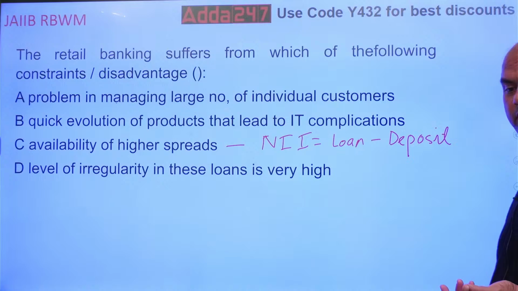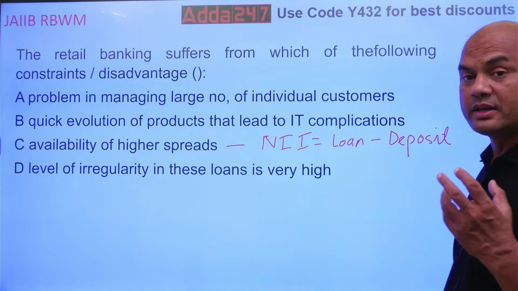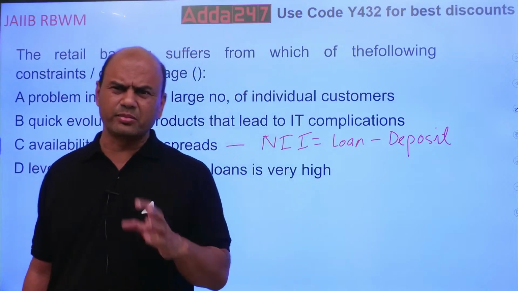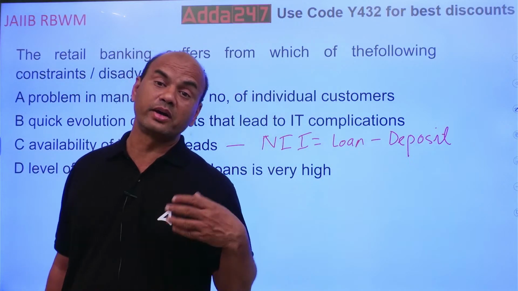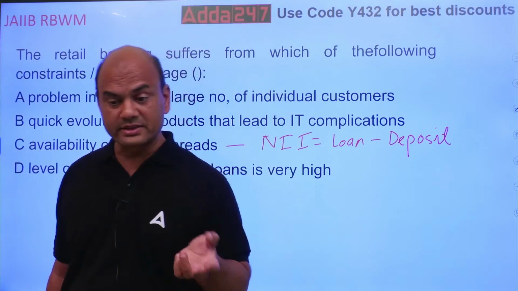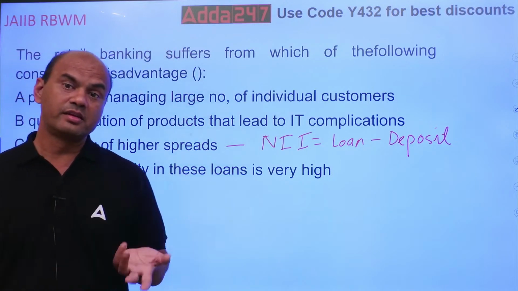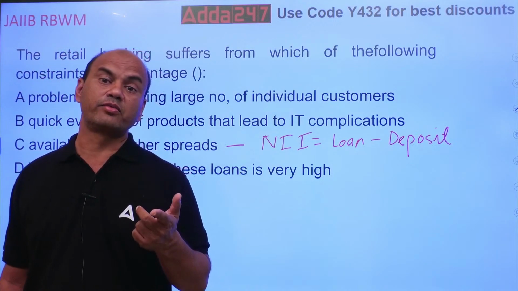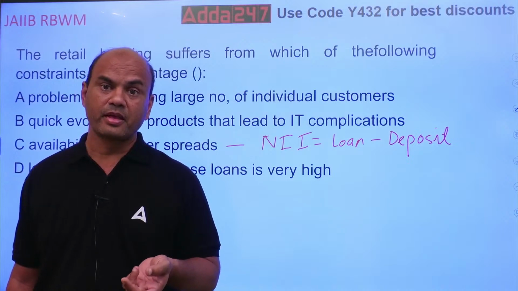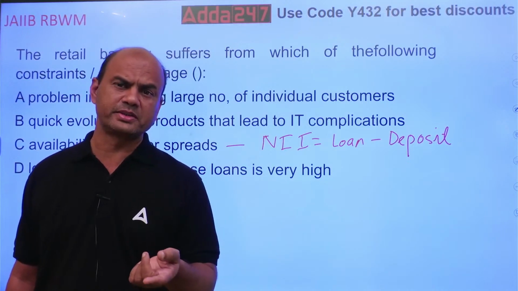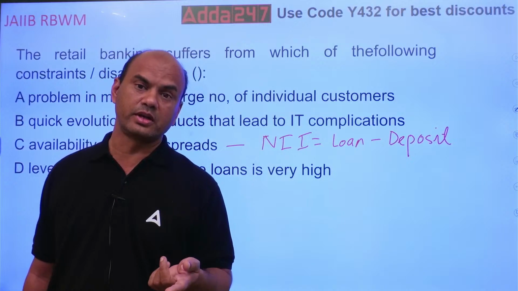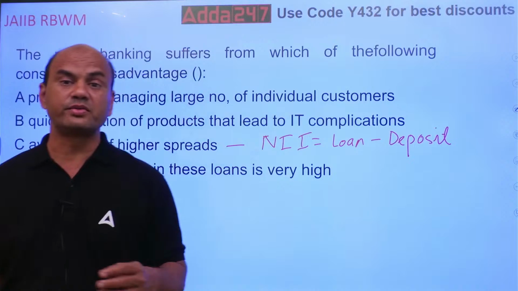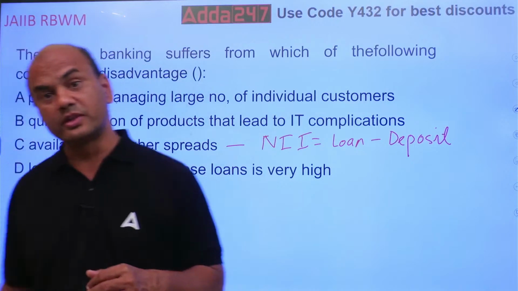Yes, you get. Why? Because retail customers are not that savvy. They don't check, repo rate is reduced this much, then why didn't you reduce the rate? Whereas the same case is there in corporate banking. In corporate banking, the customers are faster than you. They'll say repo rate is reduced by 0.5% by RBI, why didn't you reduce the loan rate? That's what they'll say. But the same is not the case with retail banking. So this is an advantage.